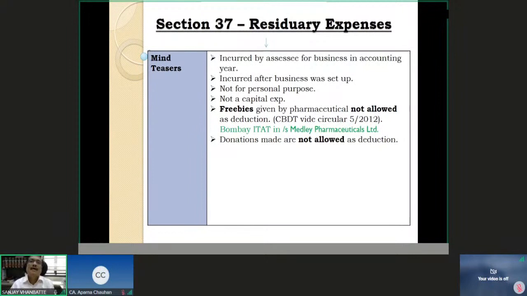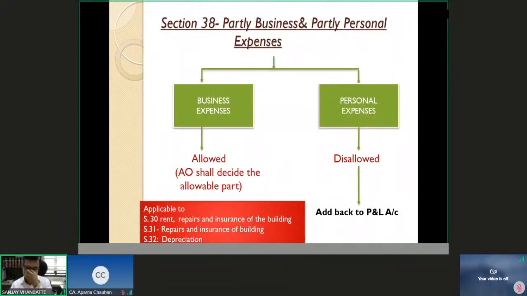We can discuss any. Okay, now section 38 we have seen, partly for business, partly for personal expenses. The personal portion of personal expenses will definitely be disallowed, but please understand this red rectangle you just see. This proportional allotment is applicable to rent, repairs, insurance of the building, repairs and insurance of the building.